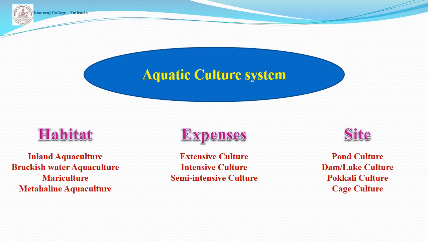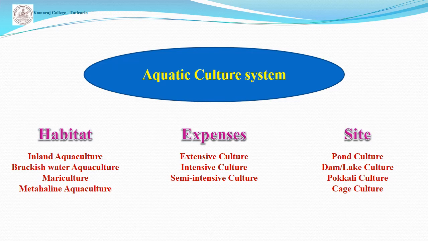Aquatic culture system means the collection of methods involved in the culture of aquatic organisms. They are classified into three factors based on the habitat, expense and site. In habitat, there are four types. They are inland aquaculture, brackish water aquaculture, mariculture aquaculture, and metahaline aquaculture.